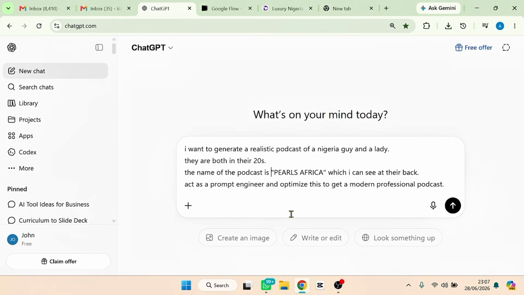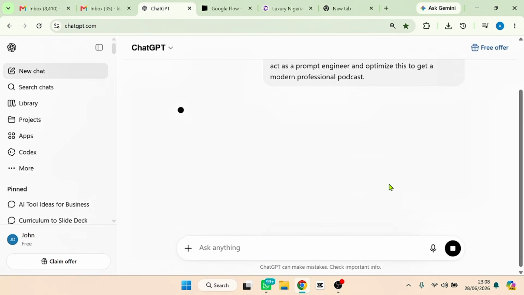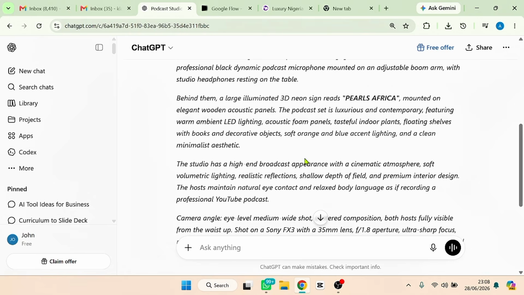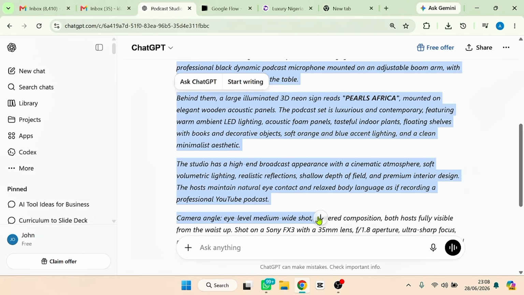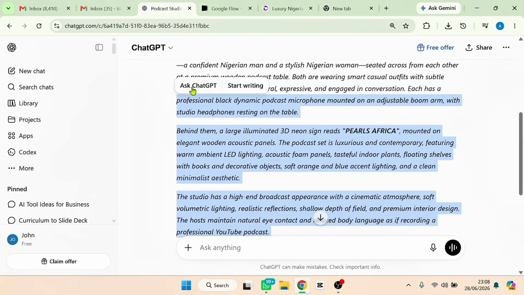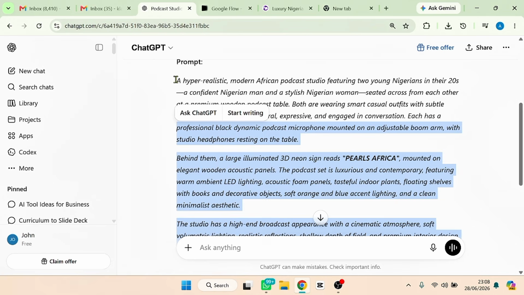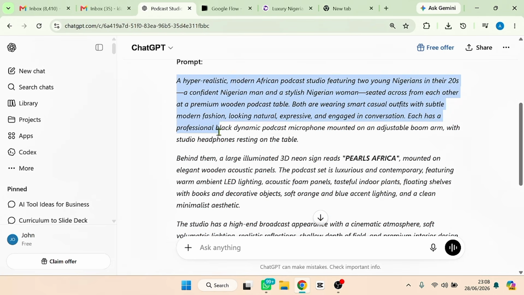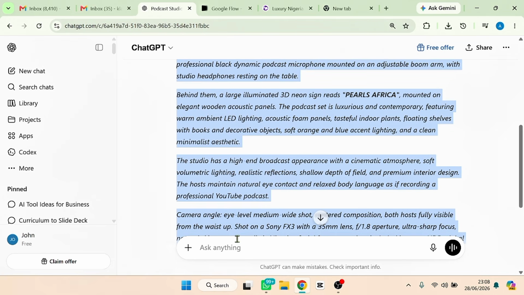So what I need to do now is go ahead and hit enter. And as you can see, in a few minutes, ChatGPT was able to help me write a very good podcast prompt. Look at it. Compared to what I wrote, I just wrote something simple, and ChatGPT helped me optimize my prompt of what I want. So what I need to do now is copy this prompt that ChatGPT gave me and head over to any image generator.